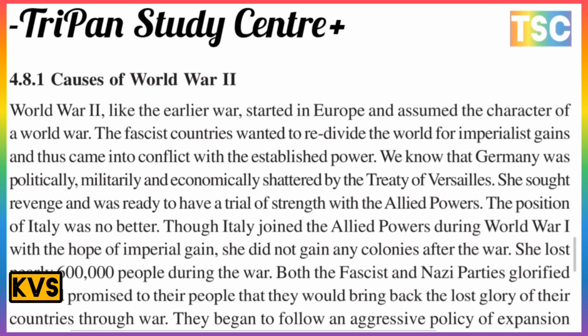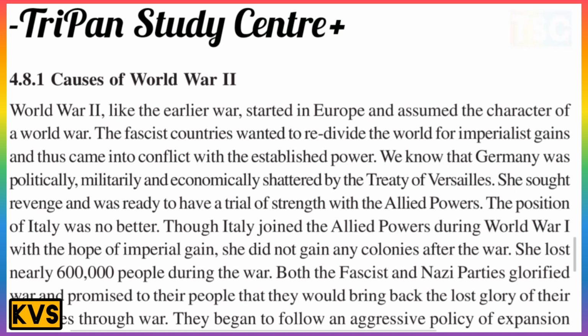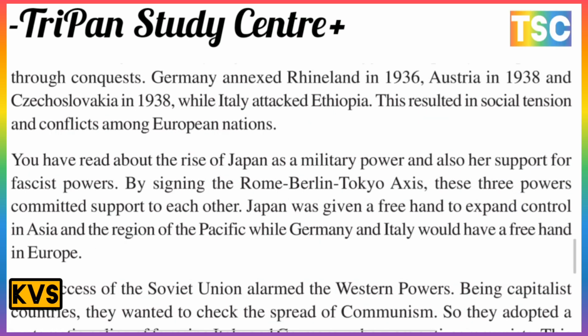Both the Fascist and Nazi parties glorified war and promised their people that they would win back the lost glory of their country through war. They began to follow an aggressive policy of expansion through conquest. Germany annexed the Rhineland in 1936, Austria in 1938, and Czechoslovakia in 1939. That is the most important here.